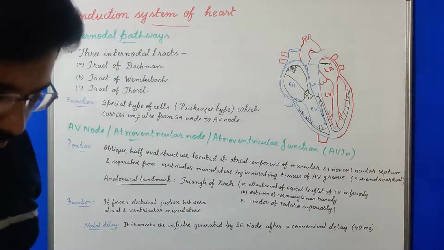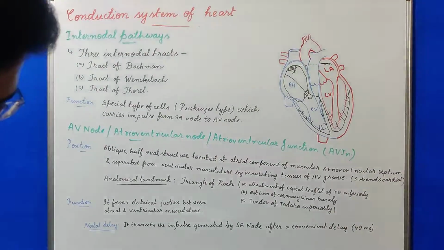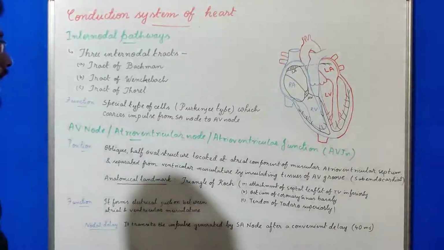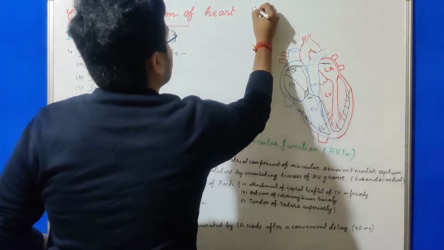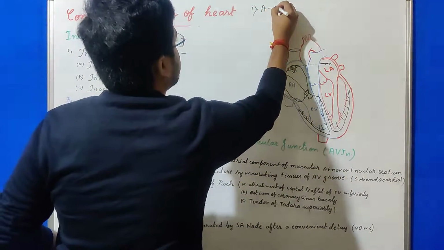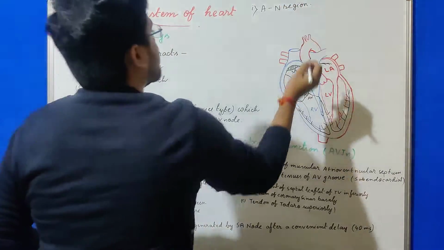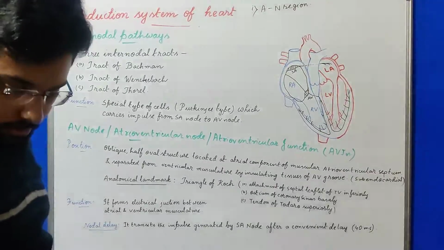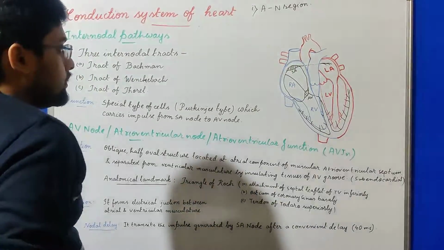It is actually composed of three distinct parts. These are namely the atrio-nodal region or AN region, which connects the internodal tract and the nodal part, that is the AV node proper.